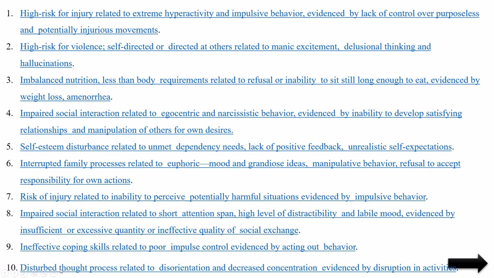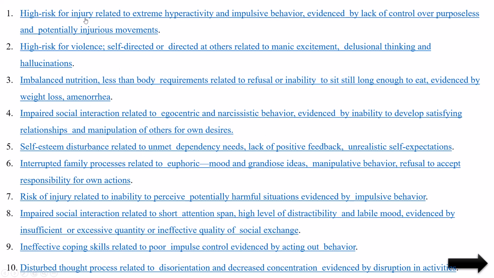So disturbed thought process related to disorientation. Their thought process is disoriented. Disoriented means they do not know where they are present, what they are doing. They are not able to understand. So that's why they are not able to control their thought process. So these are the things. This is just a general explanation.